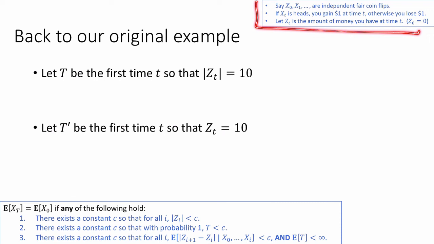Heads, you gain $1, tails, you lose $1. You start with $0. Okay, so our first example was capital T, which we now recognize as a stopping time, the first time t so that the absolute value of Z_t was equal to 10. So capital T is the first time that you either hit plus 10 or minus 10.